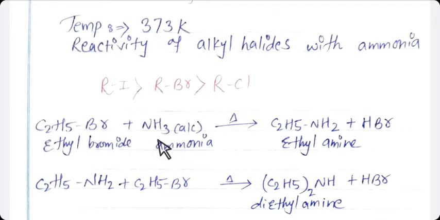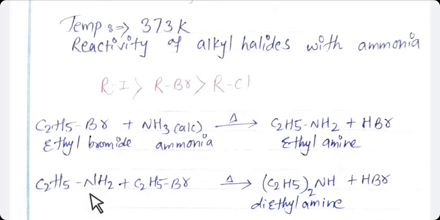One hydrogen is removed from ammonia and it reacts with Br. The byproduct is HBr and the main product is C2H5NH2. One hydrogen atom is removed from ammonia, so it becomes NH2, means amine, and this NH2 is attached with C2H5, and the hydrogen which is removed from ammonia reacts with Br, so the main product is C2H5NH2, means ethylamine, and the byproduct is HBr. Ethylamine is nothing but a primary amine.